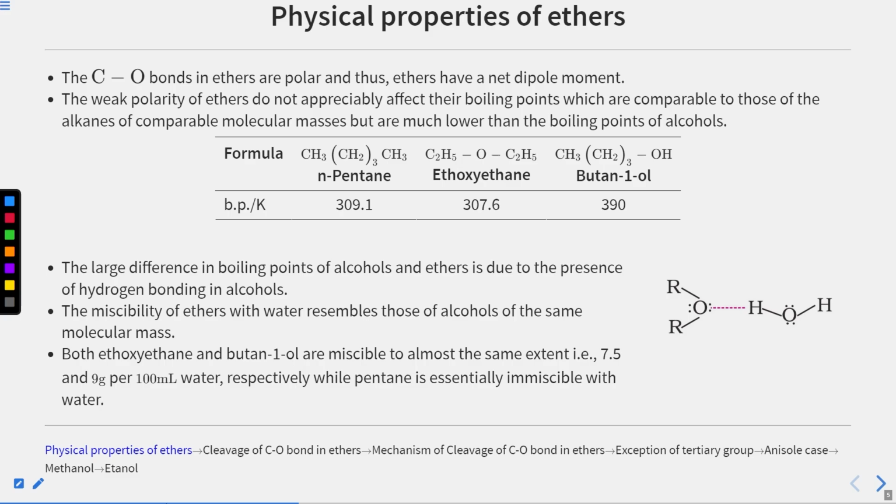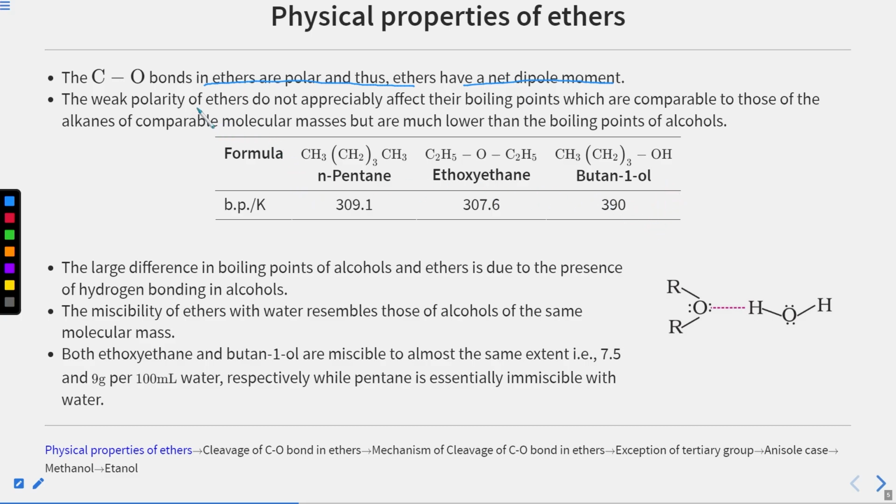As I told you in the previous class, and I have shown you the structure also, ethers do not have a very polar bond. Their bond is of course polar, but their polarity is not that much. Why? Because the same atom is present on either side of the oxygen. Of course, the substituents further attached to carbon are different, but they do not alter the polarity much. Some polarity develops due to the bond angle, because the bonds are not in opposite directions, so the dipole moments do not cancel each other, and we have some kind of polarity. Clear? So the C-O bonds in ethers are polar, and thus ethers have a net dipole moment, although that dipole moment is not that much effective, but they have some.